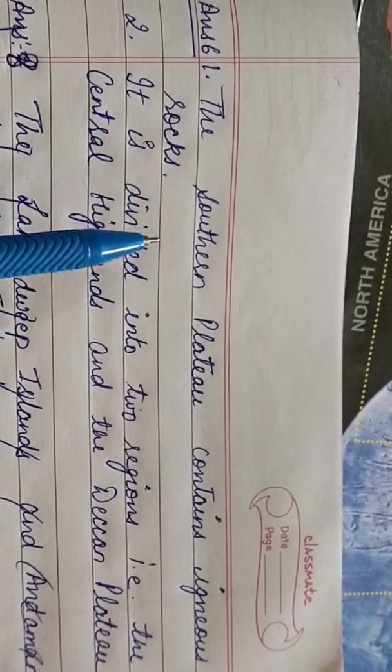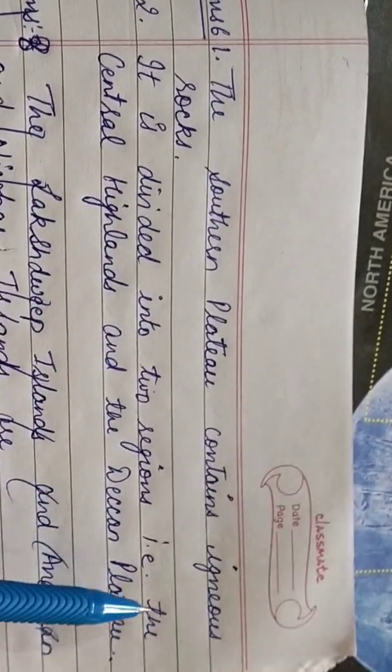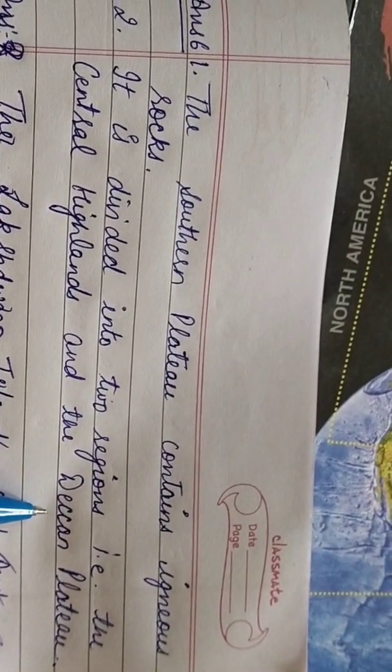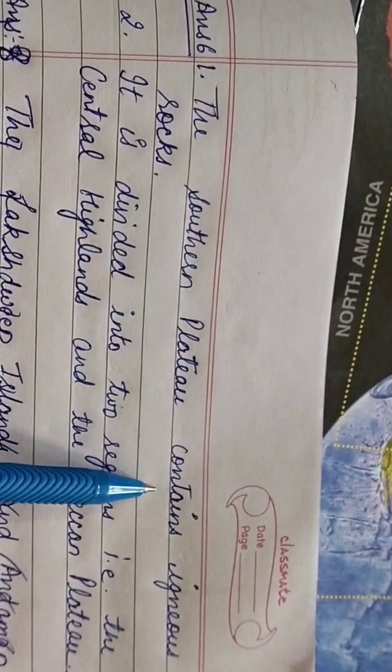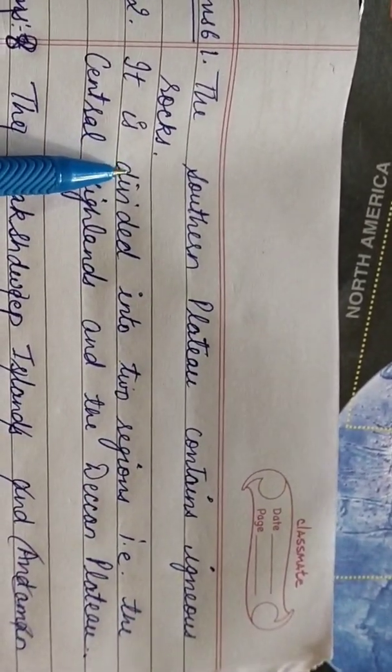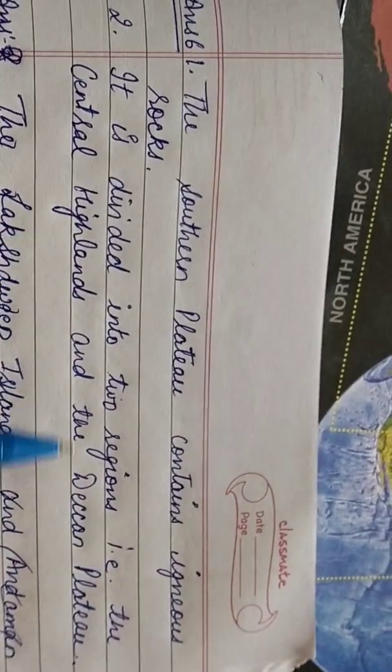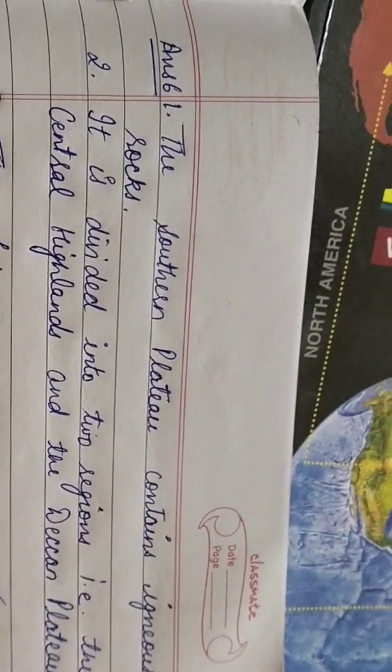And second point is it is divided into 2 regions, that is Central Highland and Deccan Plateau.